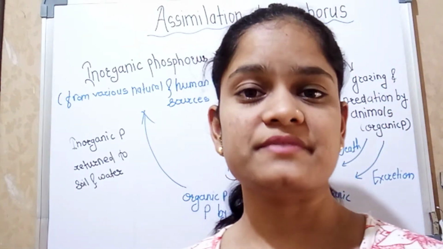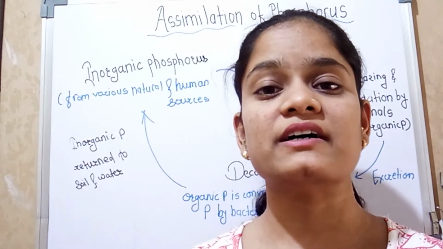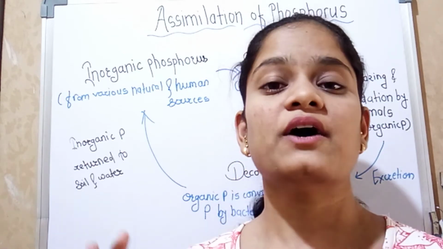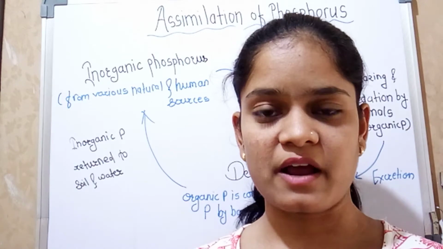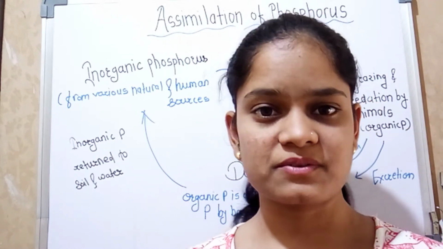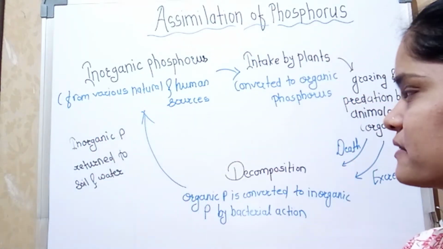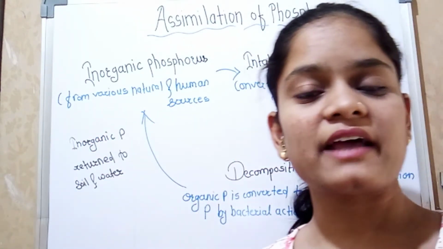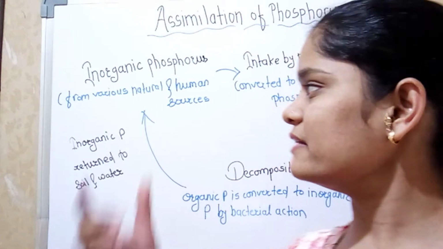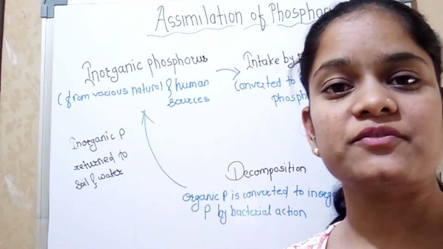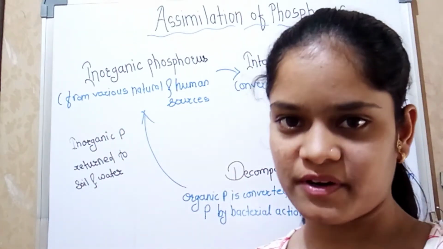Inorganic phosphorus is phosphorus bound with other elements like metals, sodium and potassium, etc. Such type of phosphorus is called inorganic phosphorus. These inorganic phosphorus are assimilated by plants and algae, and then converted into organic phosphorus.